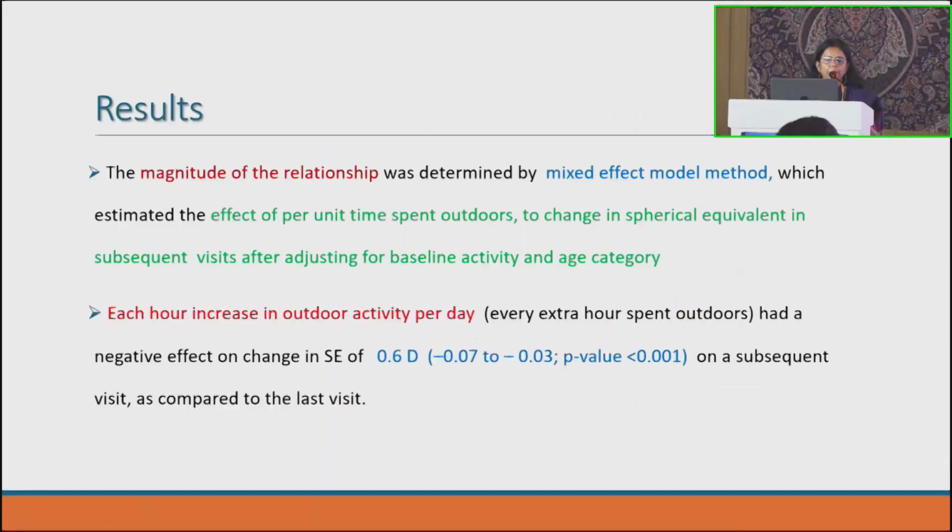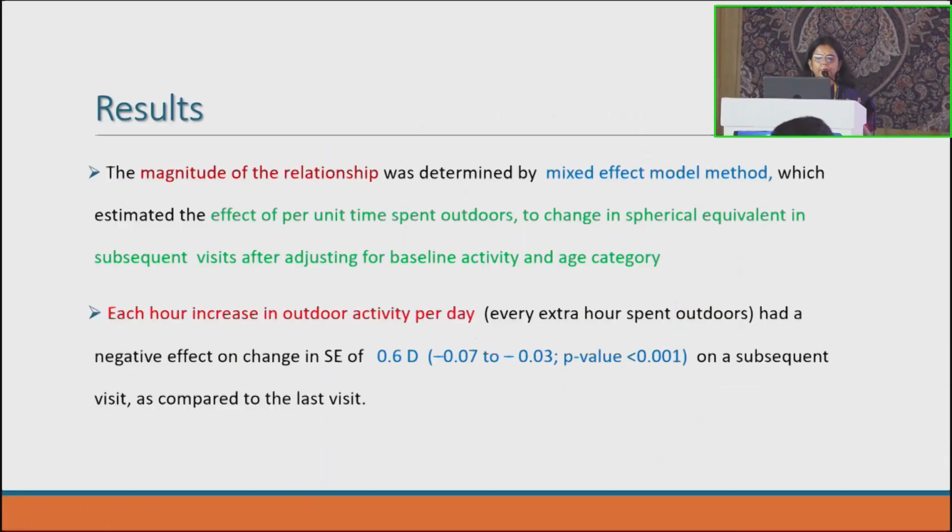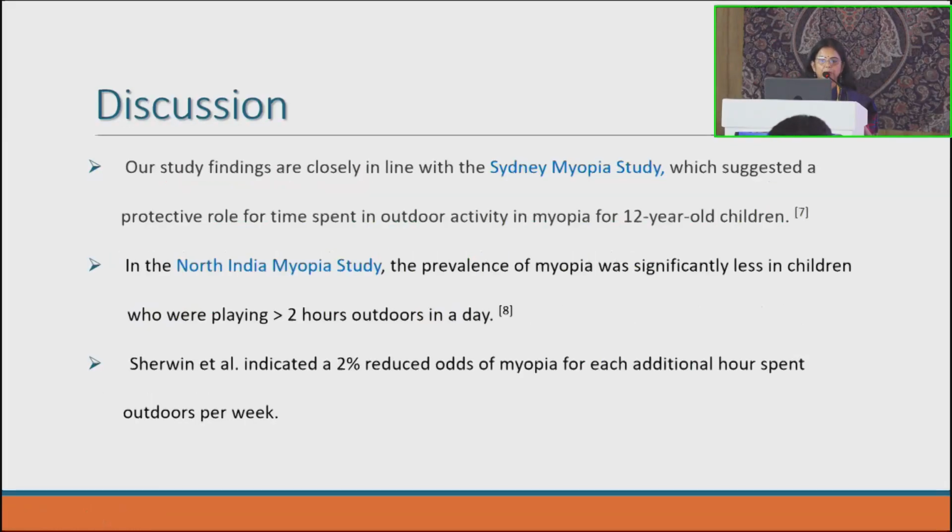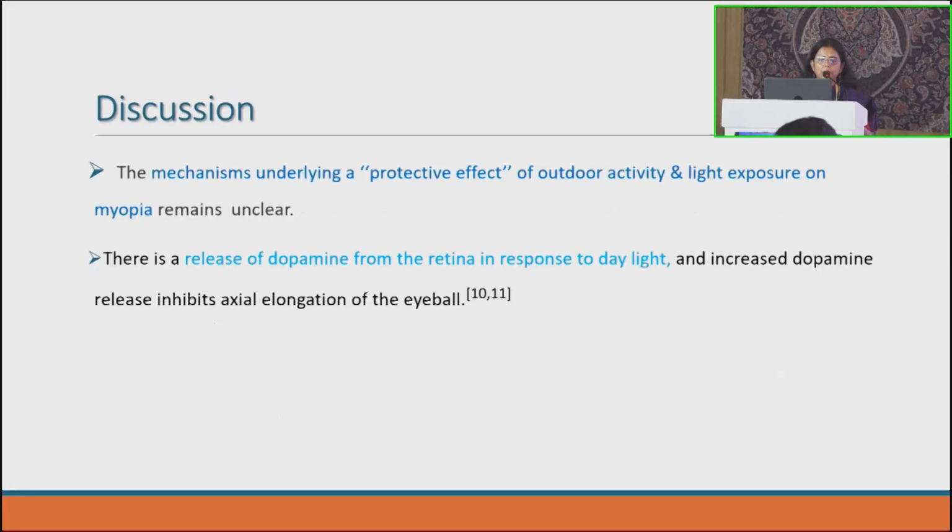Then we tried to find out the magnitude of the relationship between outdoor activity and myopia. What we found is that each hour of increase in outdoor activity per day had a negative effect on the spherical equivalent by 0.6 diopters, and again this had a negative magnitude, meaning those children who spent more time outdoors had less myopia progression. These study findings are closely in line with the Sydney Myopia Study, which suggested a protective role of time spent outdoors on myopia in children of less than 12 years. Another study done in India, the NIM study, also showed that the prevalence of myopia was less in children who played outdoors more than 2 hours per day. So what is the mechanism?